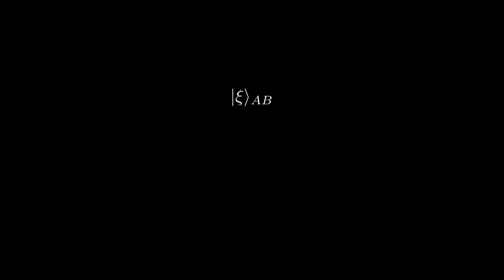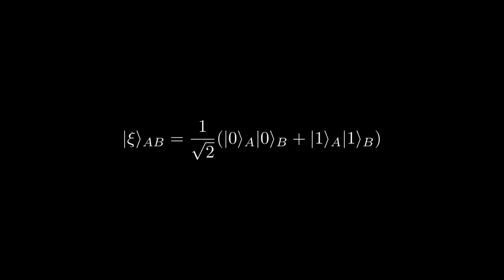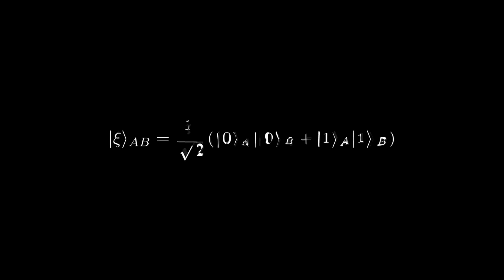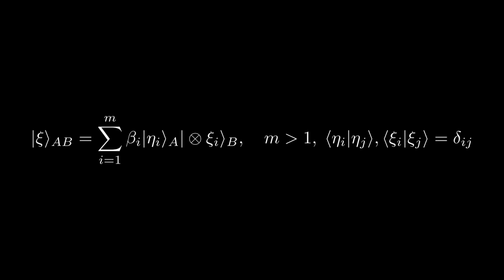As you may recall, entanglement refers to a special type of quantum correlation between systems. Mathematically speaking, an entangled state over subsystems A and B refers to one that cannot be decomposed as a single tensor product of separate states over A and B. In other words, in terms of the Schmidt decomposition, the state over systems A and B is entangled if and only if the Schmidt rank, or in other words, the number of tensor products in this sum, is greater than 1.